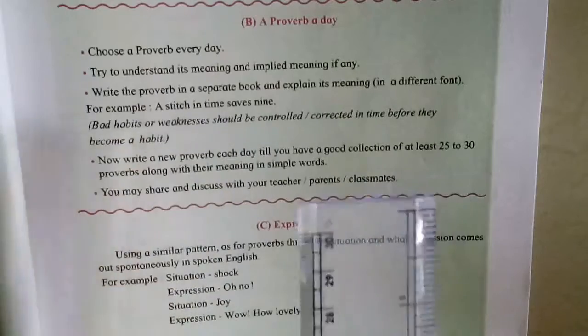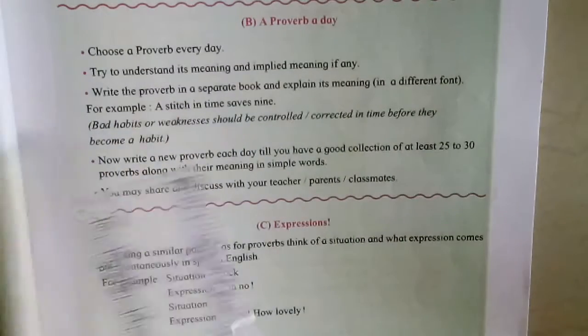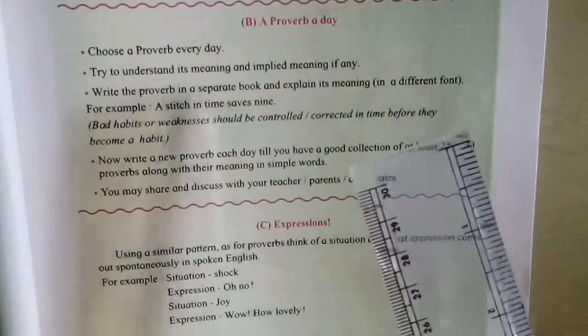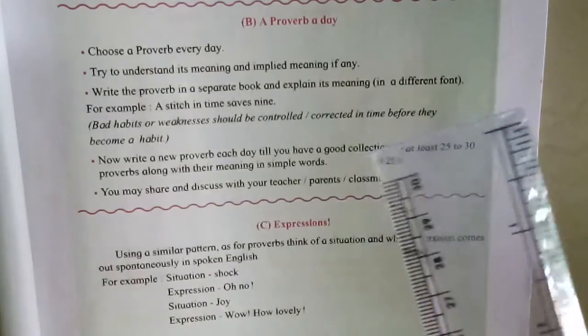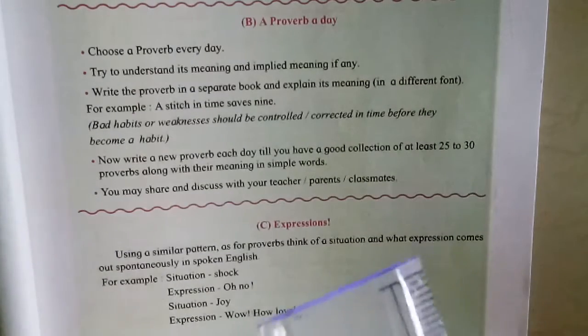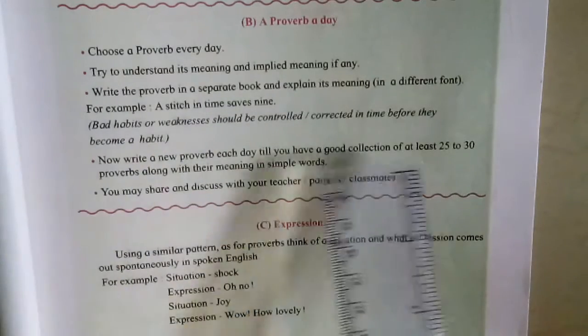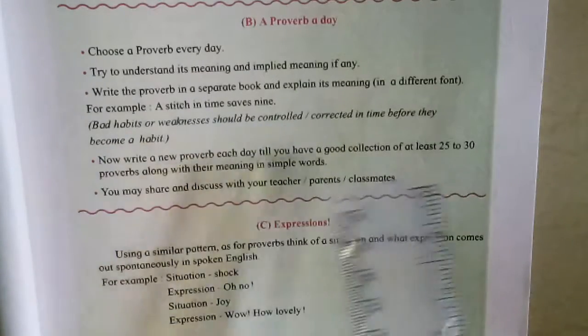Try to understand its meaning and implied meaning, if any. First you read that proverb, then try to understand that proverb's meaning. That is also important. Write the proverb in a special book and explain its meaning in a different font. For example, a stitch in time saves nine. That means bad habits or weaknesses should be controlled or corrected in time before they become a habit. That means you correct it on time.